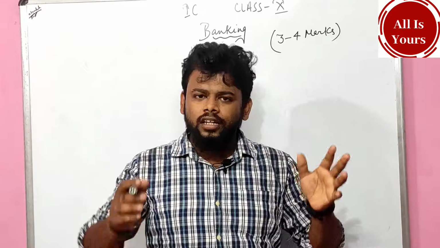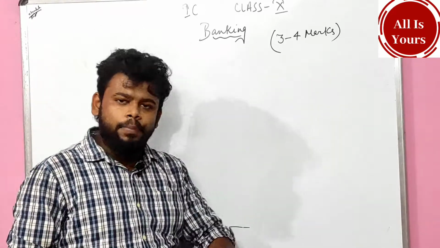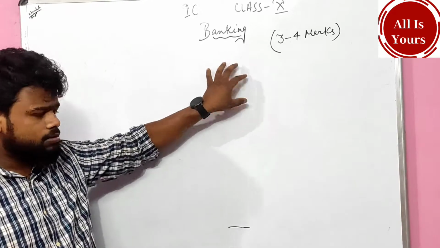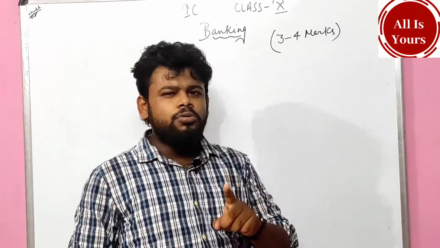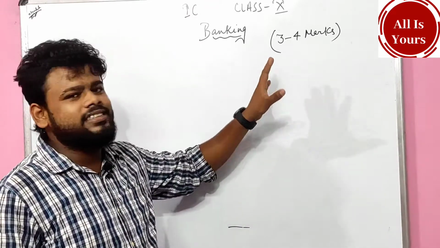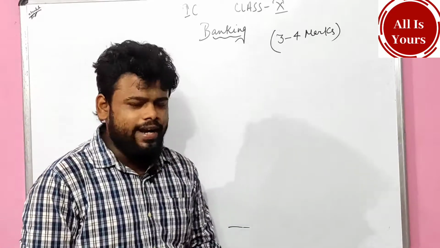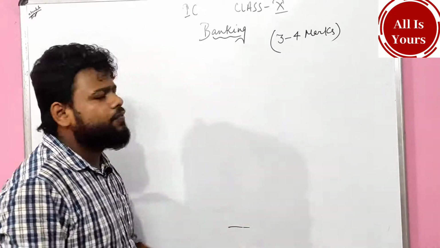In the commercial unit a 10 marks question generally comes, but I am talking about the banking chapter. Only one question generally comes in the exam, and it consists of only 3 to 4 marks. All right, so without wasting any time, let us start the topic of banking.